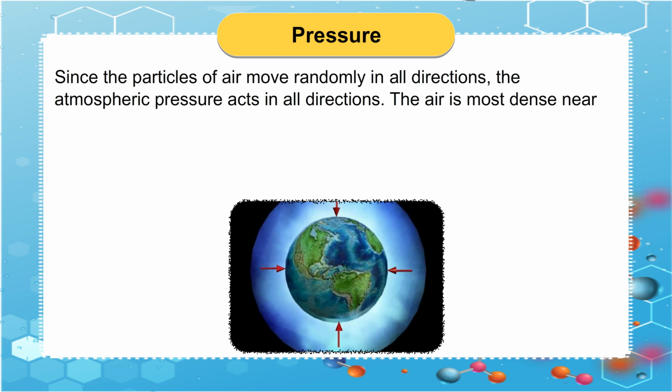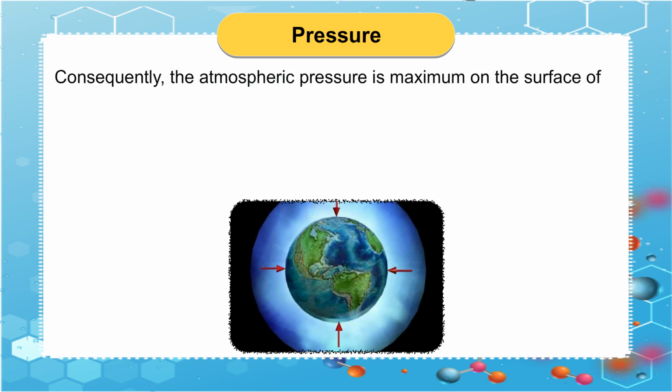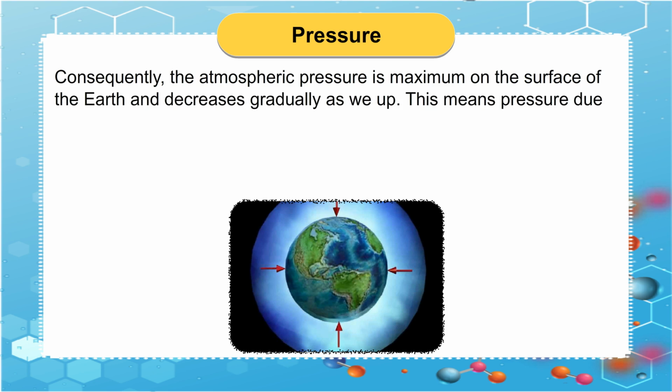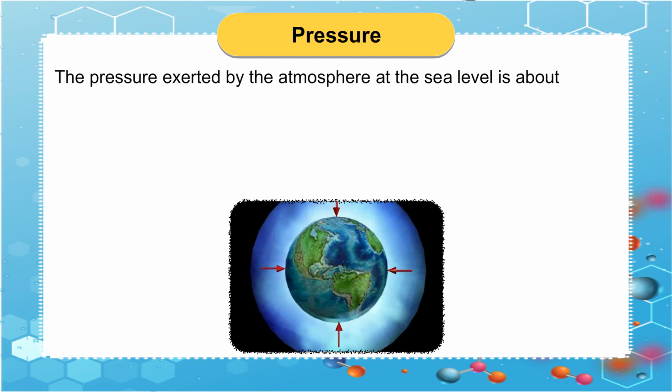The air is most dense near the surface of the Earth. As we move higher up in the air, the density of air decreases. Can you guess why? Consequently, the atmospheric pressure is maximum on the surface of the Earth and decreases gradually as we go up. This means pressure due to air will be much less at the top of Mount Everest than at the sea level.